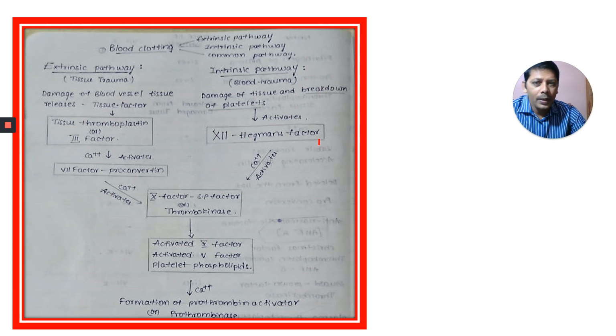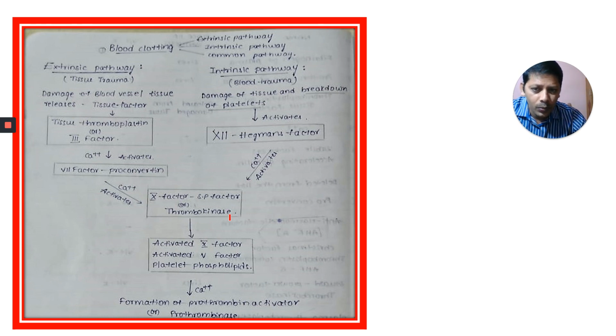In the intrinsic pathway, this is the 12th factor, Hageman's factor. In the presence of calcium ions, it activates the 10th factor, Stewart-Prower factor or thrombokinase. Here the third factor activates it in the presence of calcium ions; calcium ions is the fourth factor. The seventh factor, proconvertin, again in the presence of calcium ions activates the 10th factor.